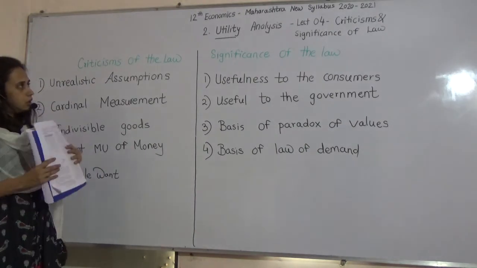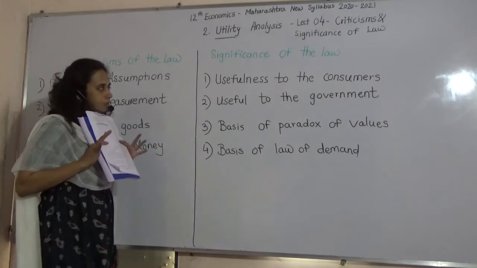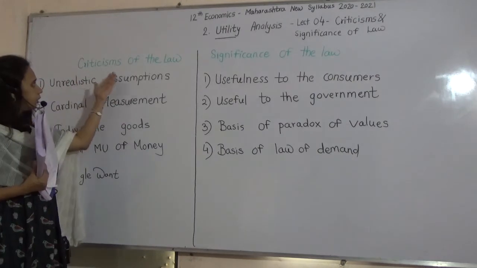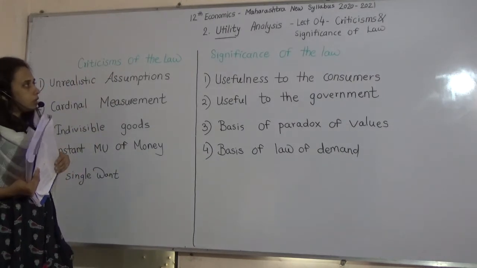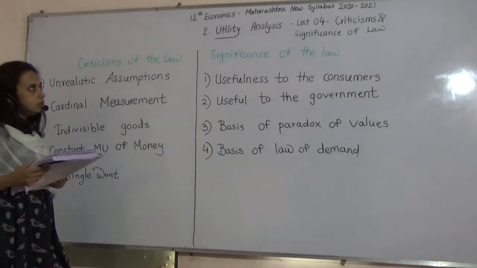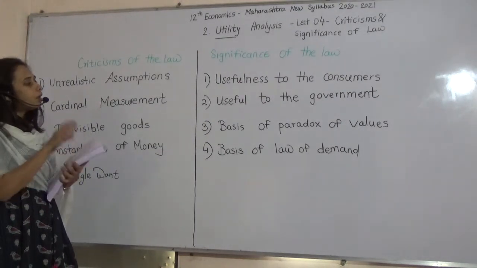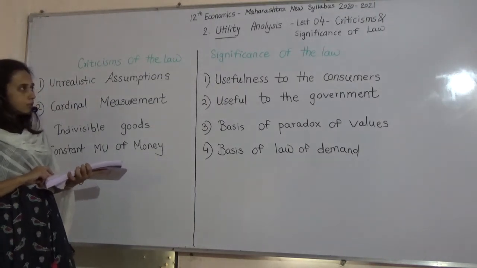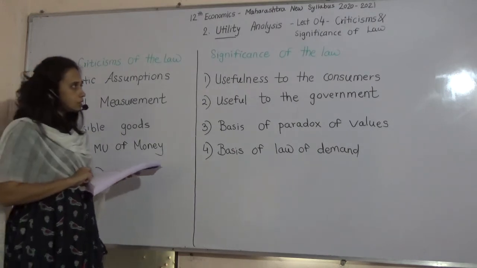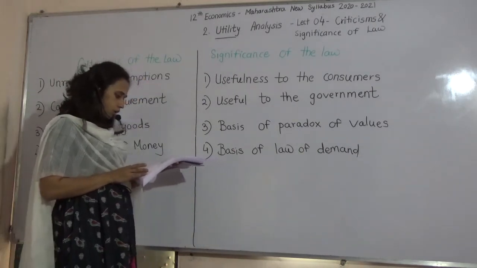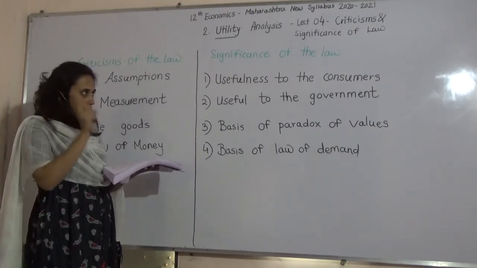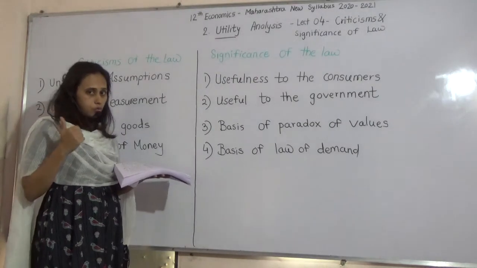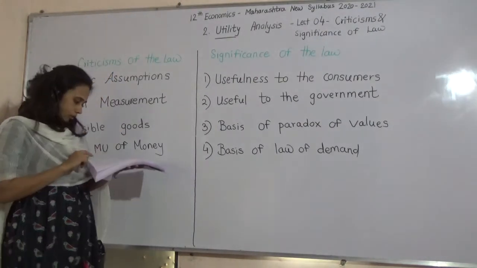Next, significance of the law. We have studied this law, we have seen the assumptions, exceptions. Some people have criticized also. Now the next part is significance of the law. Significance means importance of the law. Where we can use this law? See, usefulness to the consumers. Obviously, it is useful to the consumers. In the next part, we will see the relationship between MU and price. In the last part of this chapter, that concept will make clear how this law is useful in taking decisions.